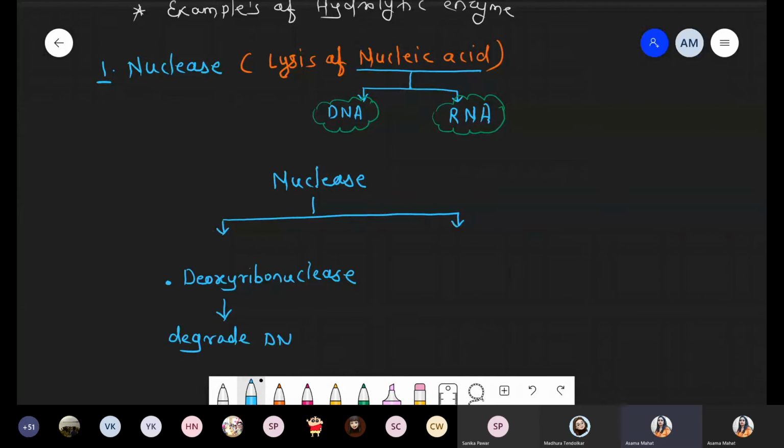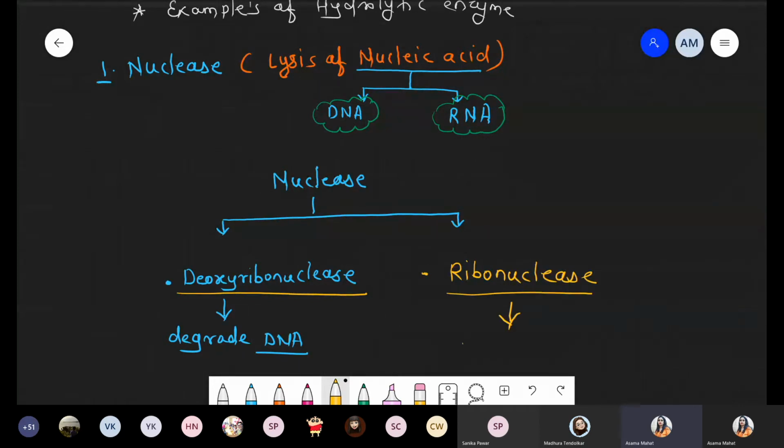It is responsible for degradation of DNA, because its name itself represents that, deoxyribonuclease. Another one is ribonuclease. Such ribonucleases are responsible for degradation of the nucleic acid molecule RNA.